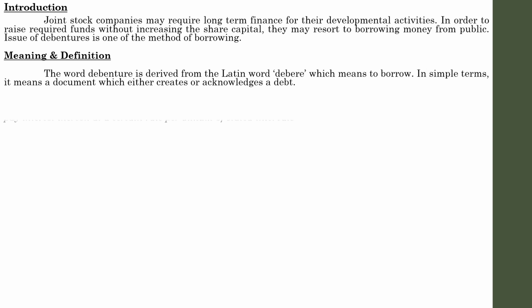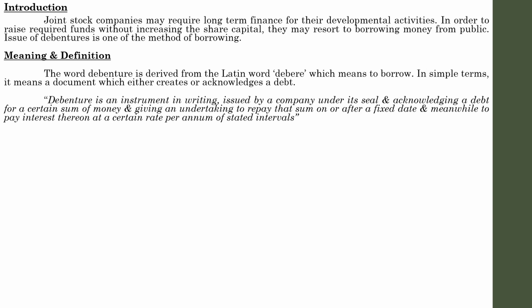So what is the definition of debenture? Debenture is an instrument in writing issued by a company under its seal and acknowledging a debt for a certain sum of money and giving an undertaking to repay that sum on or after a fixed future date, and meanwhile to pay interest thereon at a certain rate per annum at stated intervals. That is known as debentures.